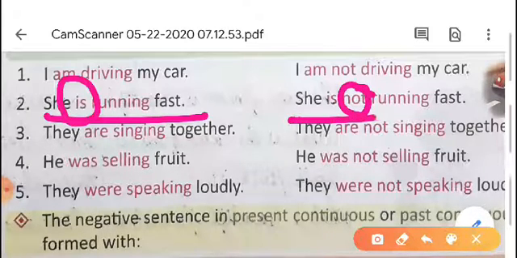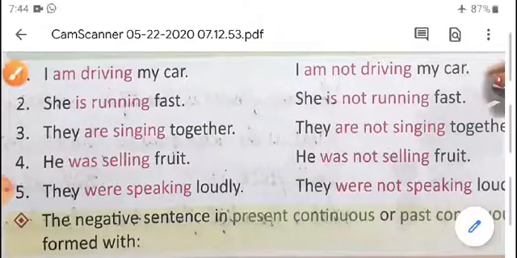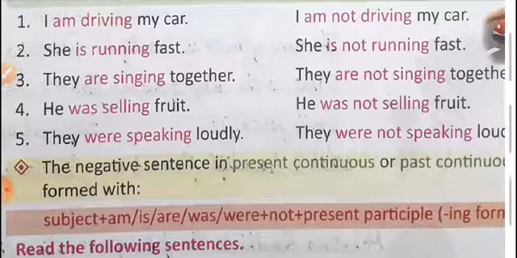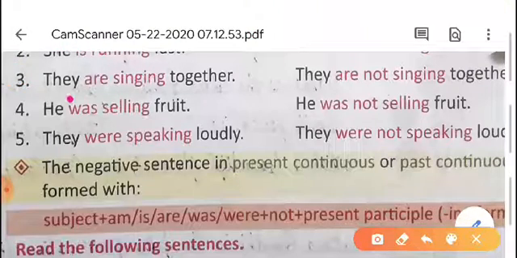She is not running fast. Third sentence is they are singing together. In this sentence, what is the helping verb? Are is the helping verb. So with this helping verb, we add the word not. They are not singing together.